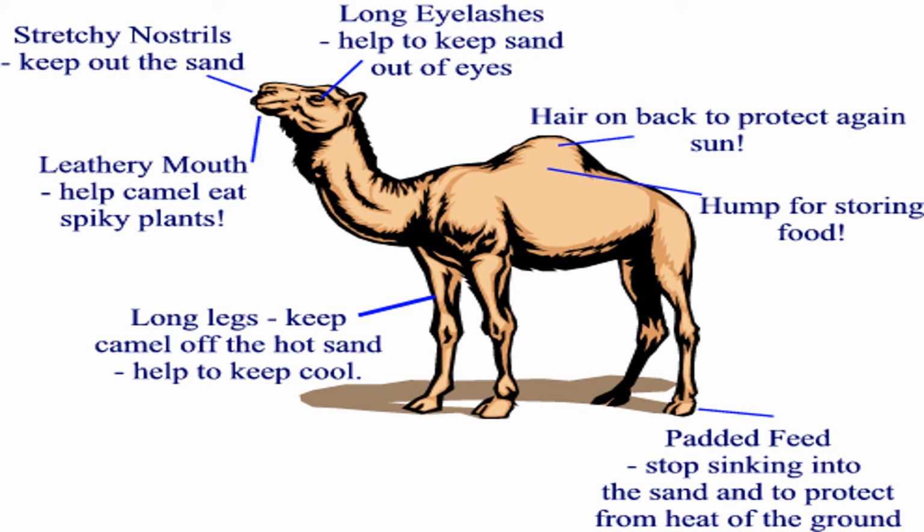Next, they have long eyelashes, because when the wind blows, even if they're moving and wind is blowing, how will they keep their eyes safe? They do not wear shades like us. We do not have goggles, right? If the sun is out and the wind is blowing, we will wear goggles. No. So their eyelashes have been modified in such a way that they are so thick and so long that they help to keep the sand out of the eyes.